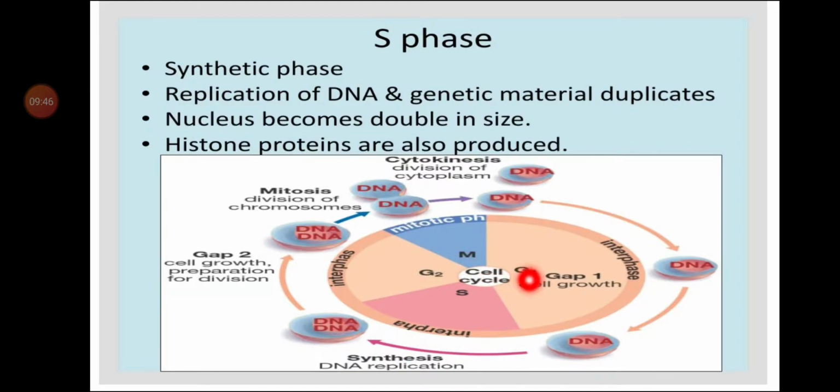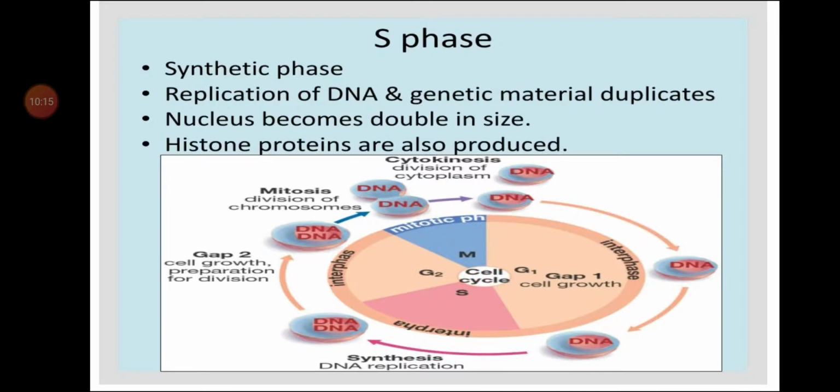When we say replication of DNA, since the DNA will be doubled, we require a double-sized nucleus. So in S phase, the nucleus becomes double in size and histone proteins are also produced.